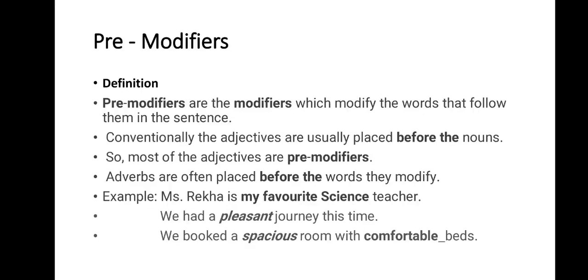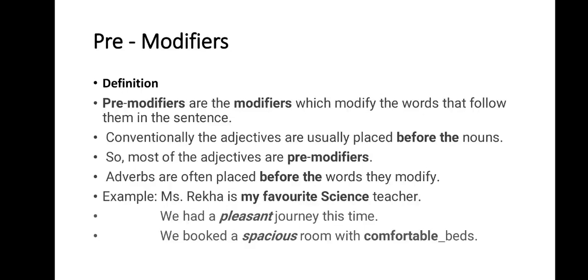Pre-modifiers are the modifiers which modify the words that follow them in the sentence. Okay. Conventionally, adjectives are usually placed before the nouns. Now, pre-modifiers, as the word says pre, always come before the nouns. So, most of the adjectives are pre-modifiers. They come before the noun. Adverbs are often placed before the words they modify.